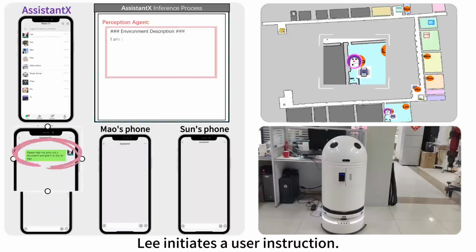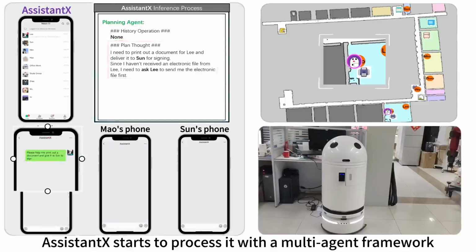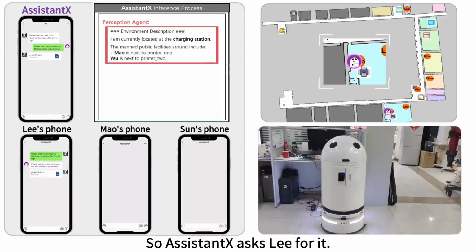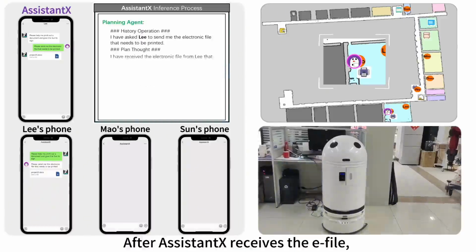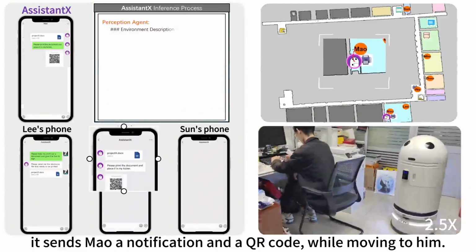Lee initiates a user instruction. Assistant starts to process it with a multi-agent framework. Assistant finds out that Lee did not send the electronic file, so Assistant asks Lee for it. After Assistant receives the e-file, it sends Mao a notification and a QR code while moving to him.